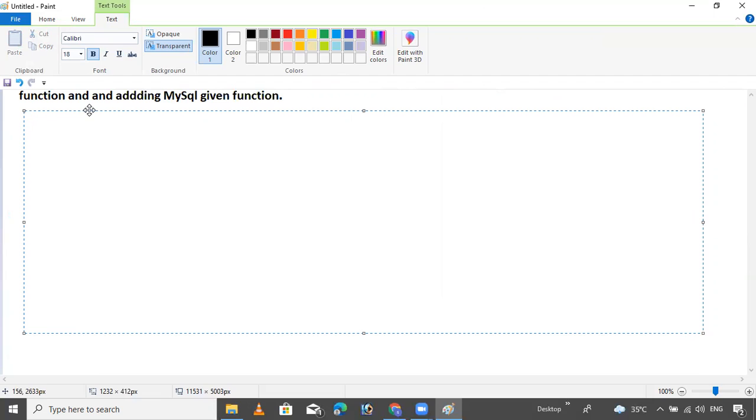Now next, in order to make a program as a database independent. This is the main point. Okay, so try to get it. Okay, I will explain. Don't worry, in depth.